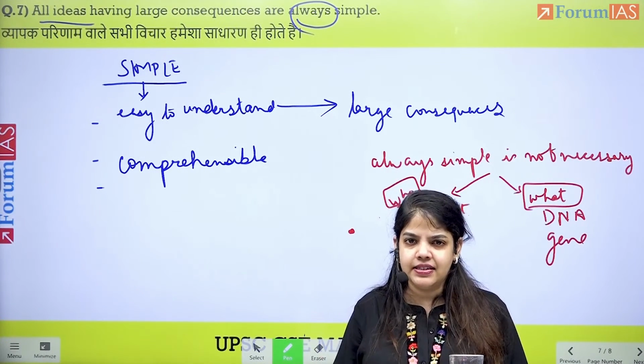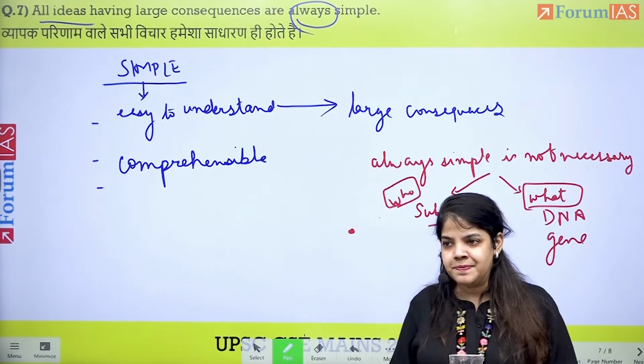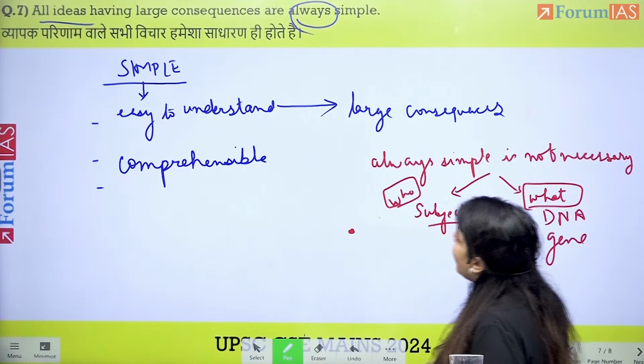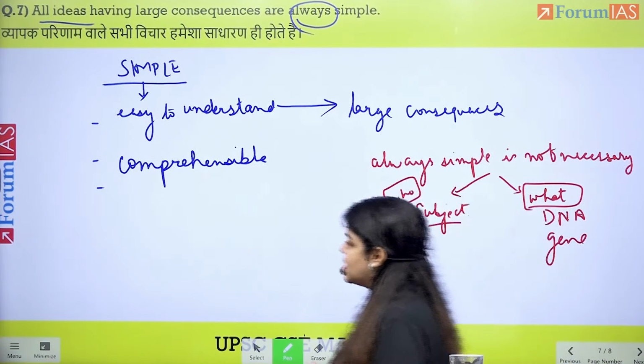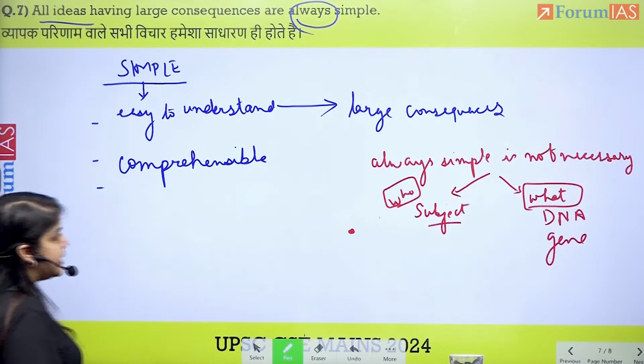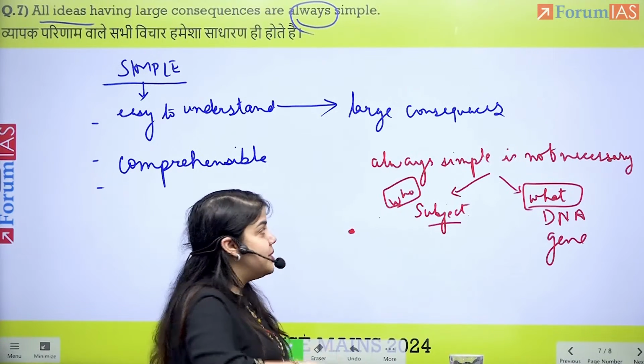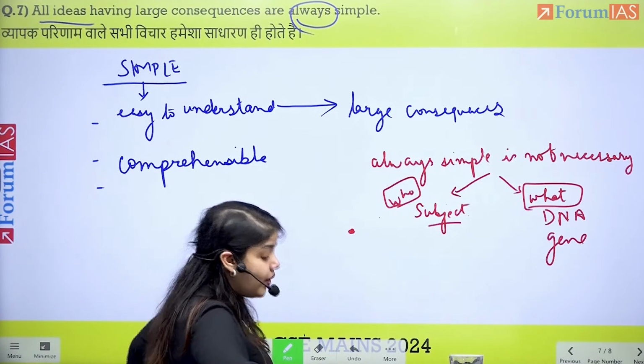The same fact, but it also depends on the reason why we are doing this. So all ideas which have large consequences are always simple. We've understood that. Is it always simple necessarily? And we said no, because of who and what.